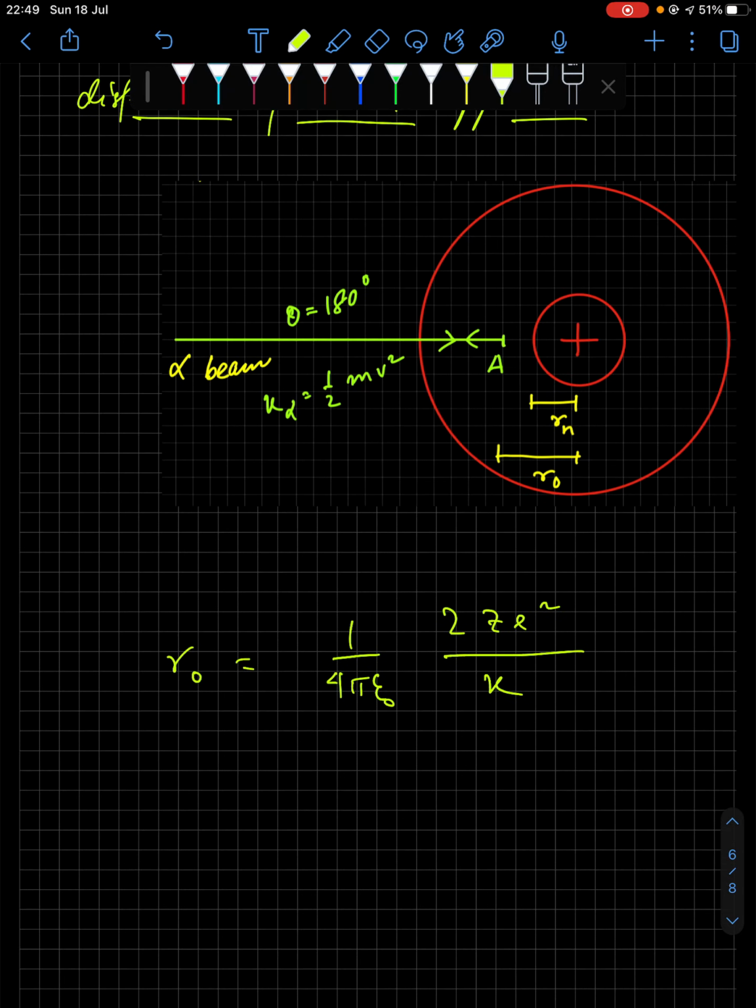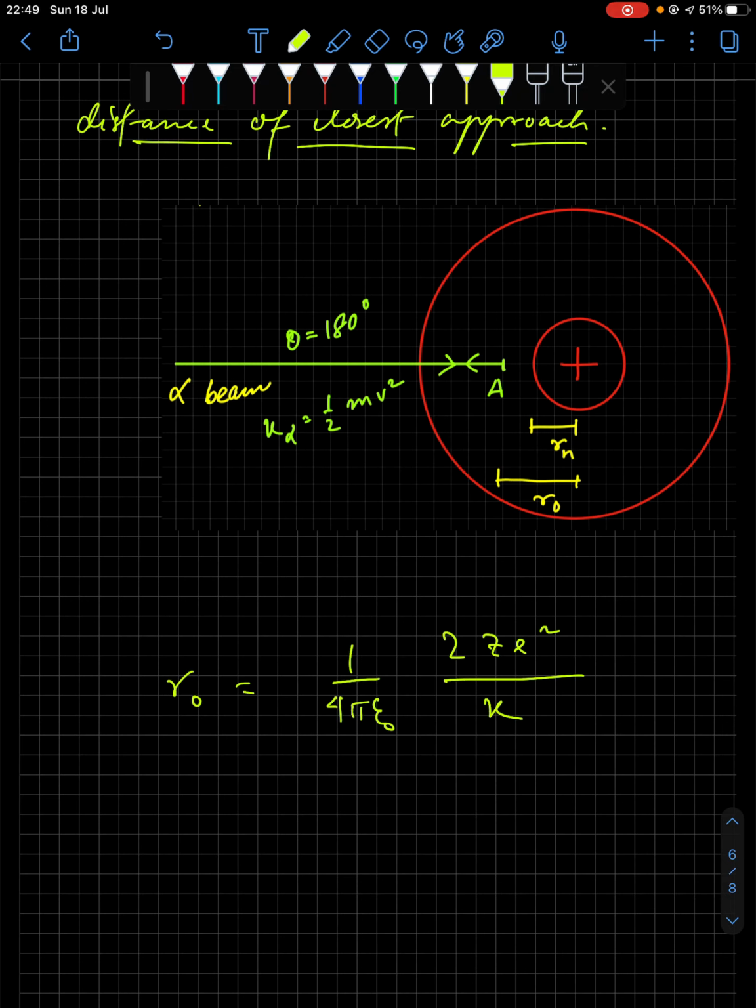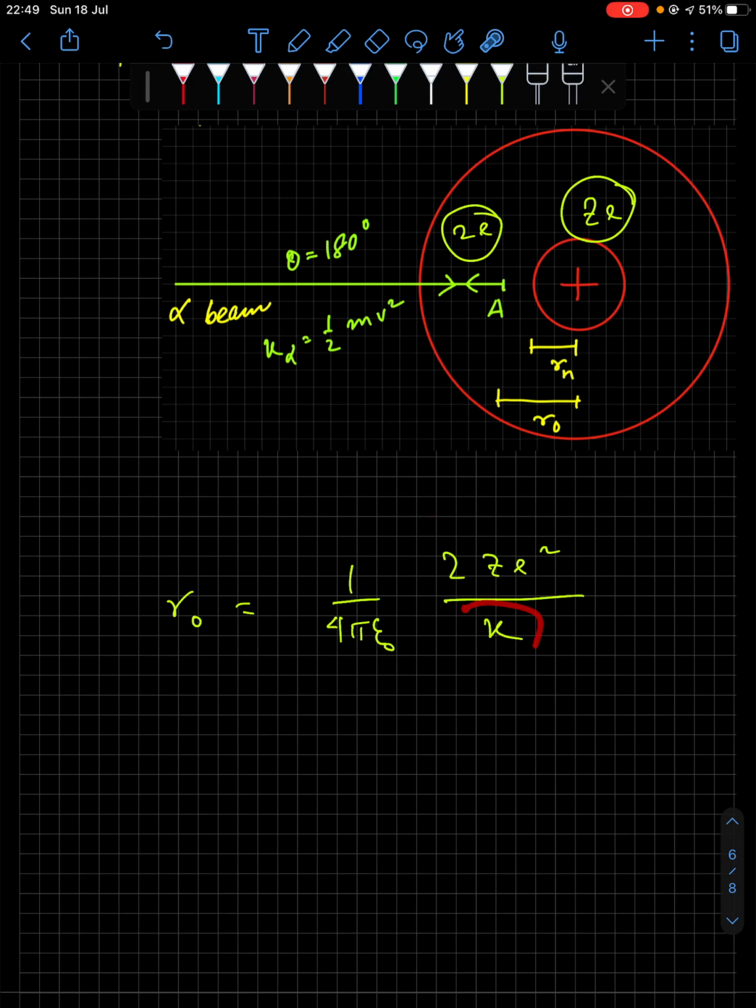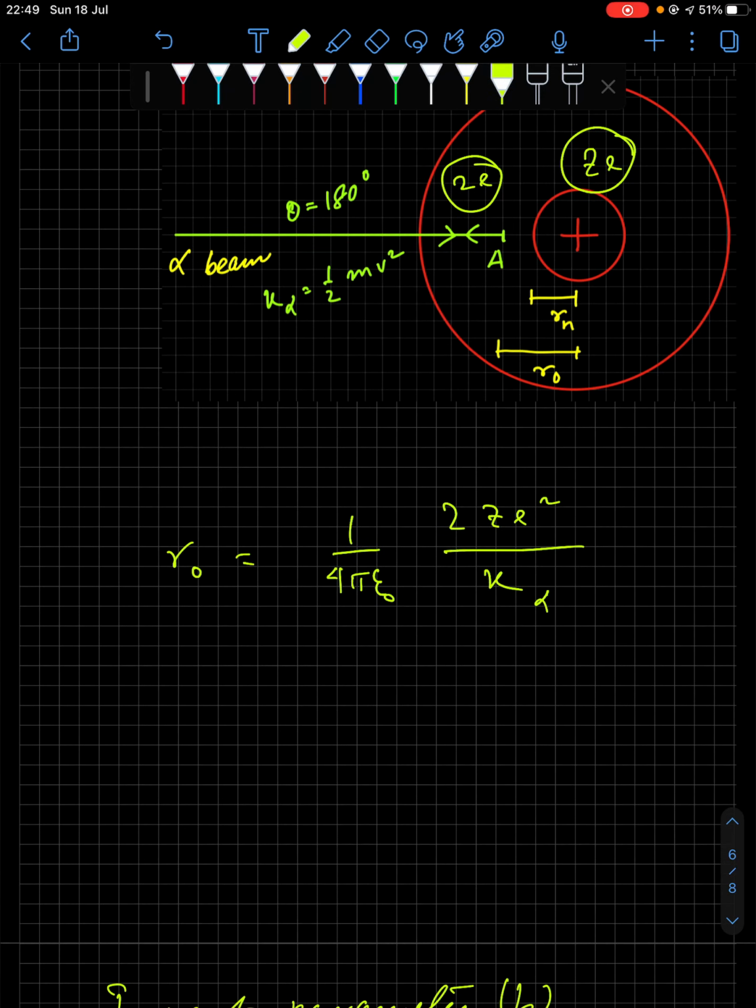Now here, in 2Ze square, twice e is the charge of the alpha particle because of 2 protons, right? And Ze is the charge of the nucleus. So when you multiply these two, you get 2Ze square. So you can say that distance of closest approach is directly proportional to the product of the charges, and it is inversely proportional to the kinetic energy of the approaching alpha particle, so K alpha.